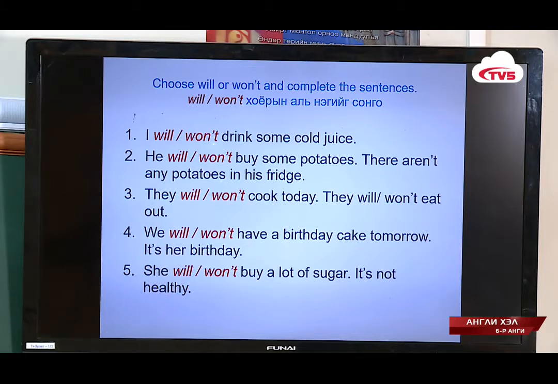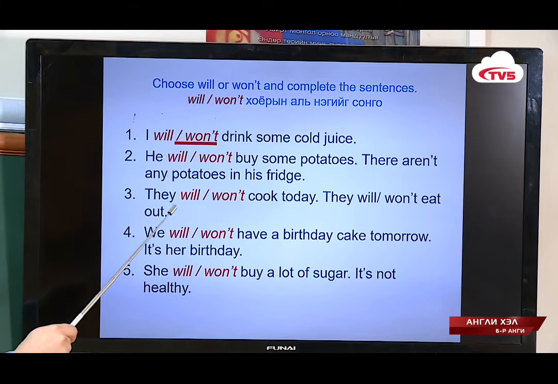They won't eat out. We won't have a birthday cake tomorrow. It's her birthday. She won't buy a lot of sugar. It's not healthy. Are you ready?